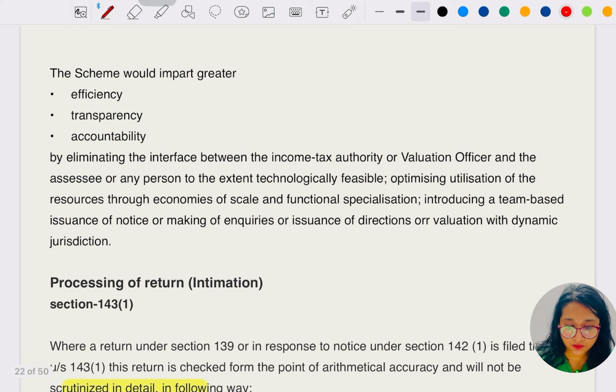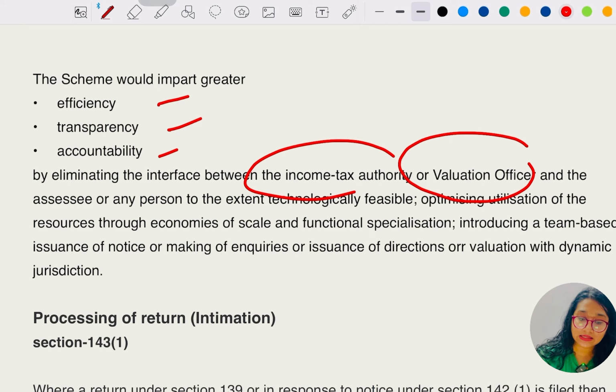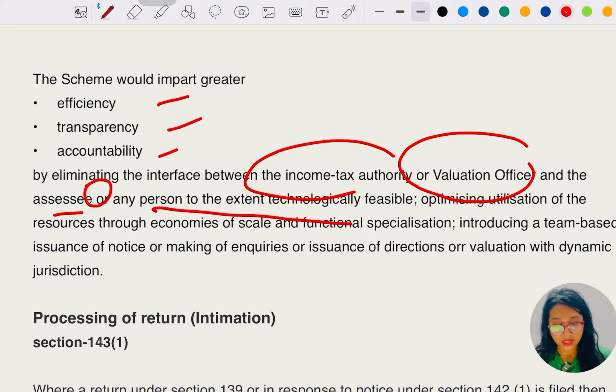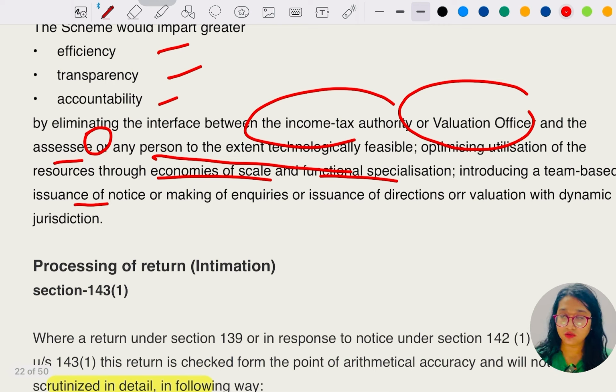Okay, let's go for it. The scheme would impact greater efficiency, transparency and accountability by limiting the interface between the income tax authority, valuation officer and assessee or any other person to the extent technologically feasible, optimizing utilization of resources through economies of scale and functional specialization, and introducing a team-based issuance of notice, making of inquiries, issuance of directions or valuation with dynamic jurisdiction.